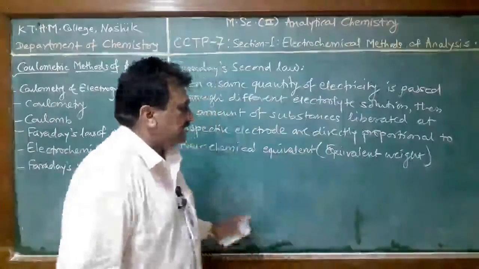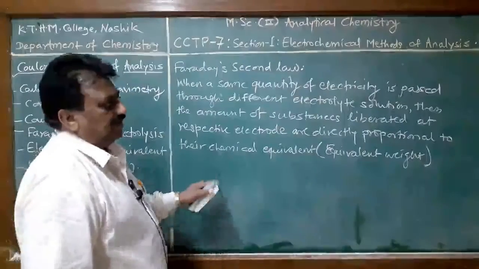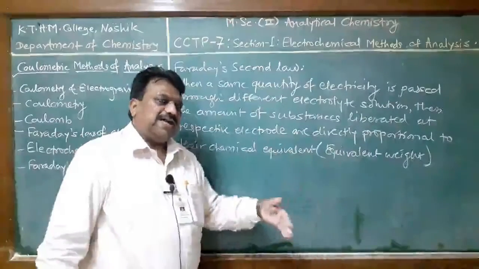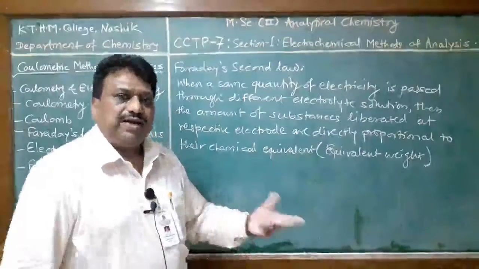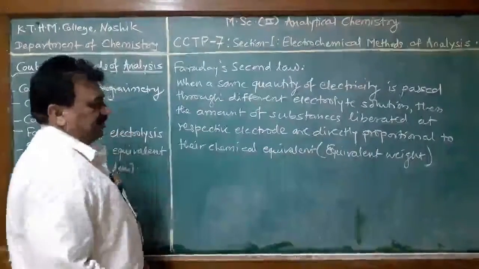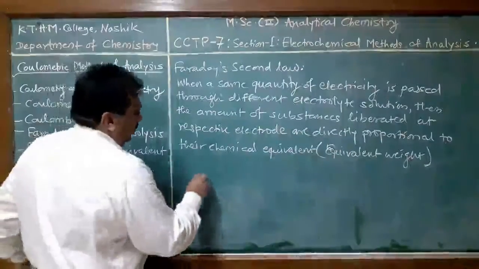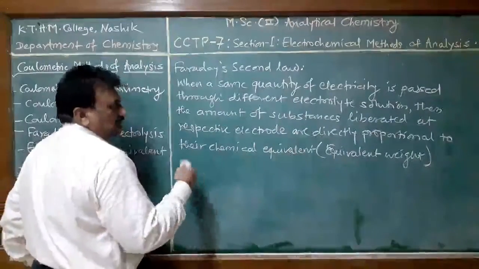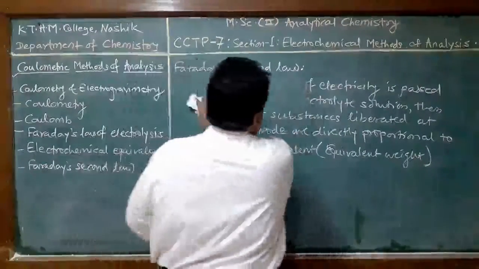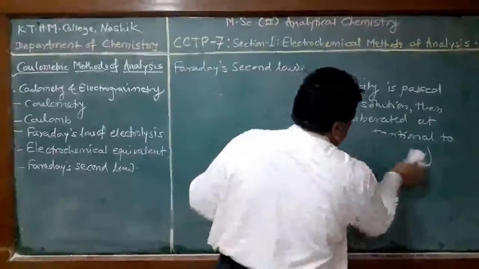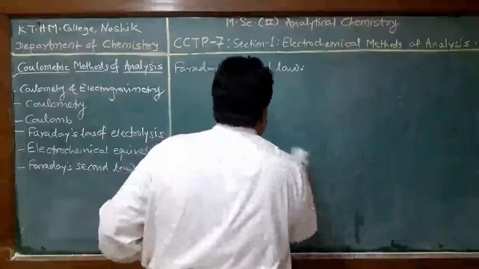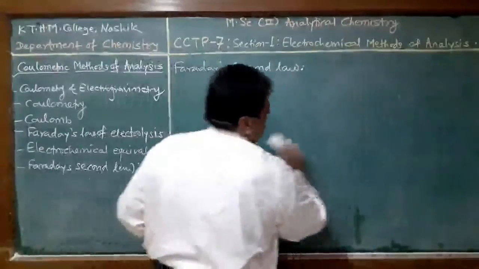That means when we know the quantity of one substance, by comparing we can determine the quantity of the second element. Now, why is the material deposited at each electrode different, and why are the amounts proportional to their chemical equivalent? That we discuss here.